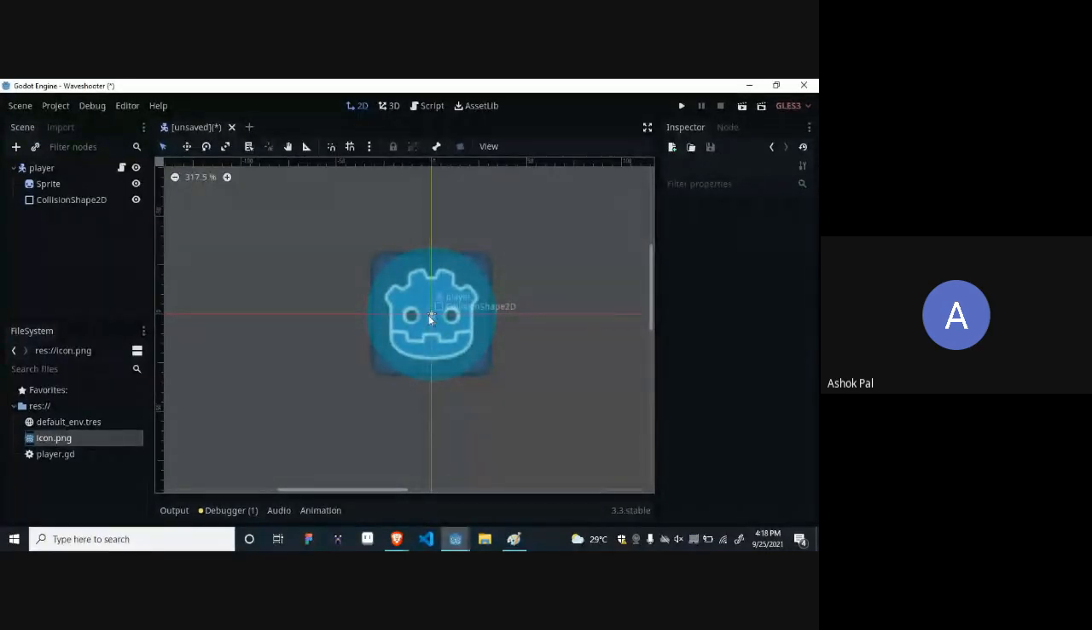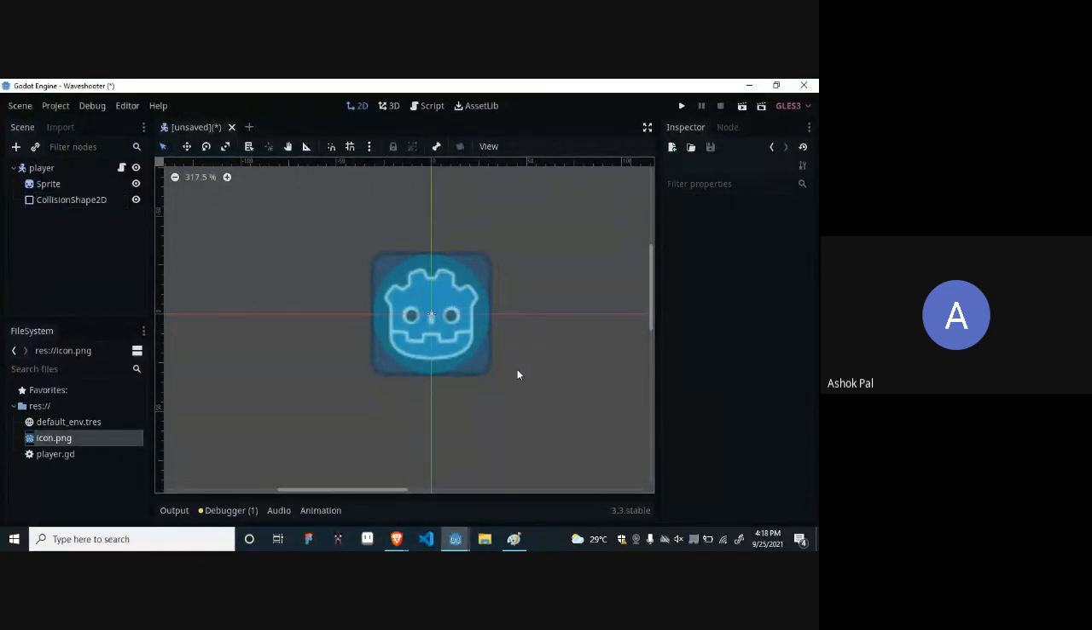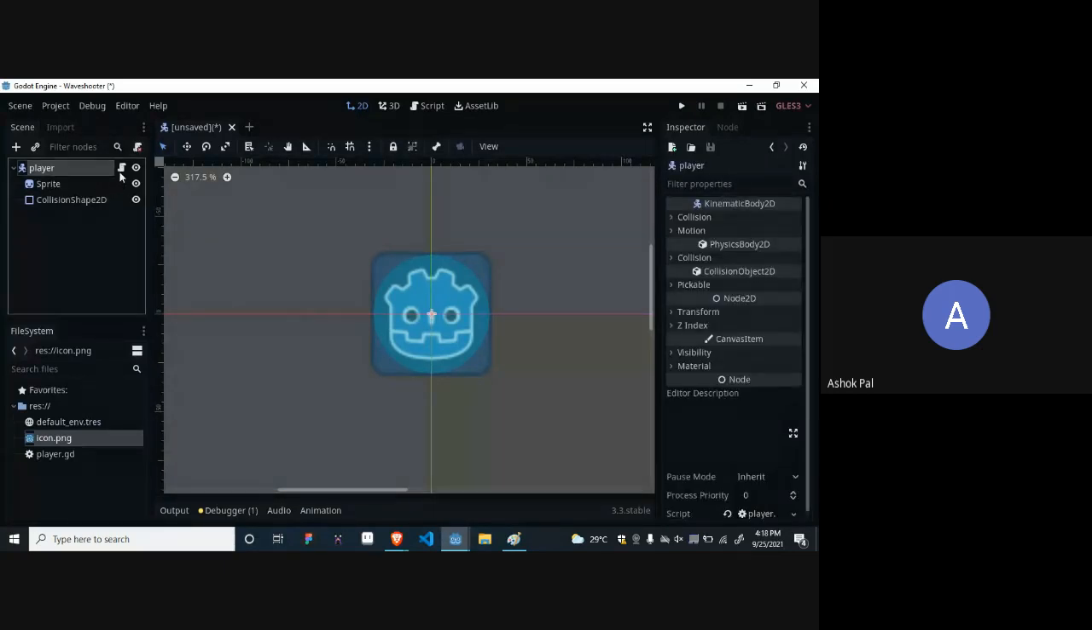Okay, now let's make the shape proper. I will make the shape proper. See, the shape has been done. Now let's continue with the script.